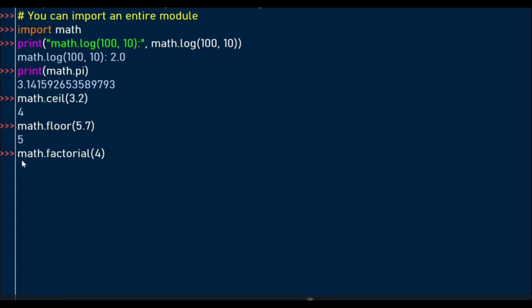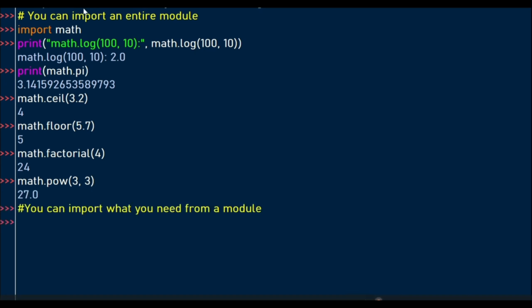Then the factorial. It even starts from 0 factorial. 0 factorial is equal to 1, so it starts from 1 times 2 times 3 times 4, then it gives you the value of that given number. Apart from that, you can also calculate the power by using the math module here. You can call this function, 3 to the power of 3, and then print the result.